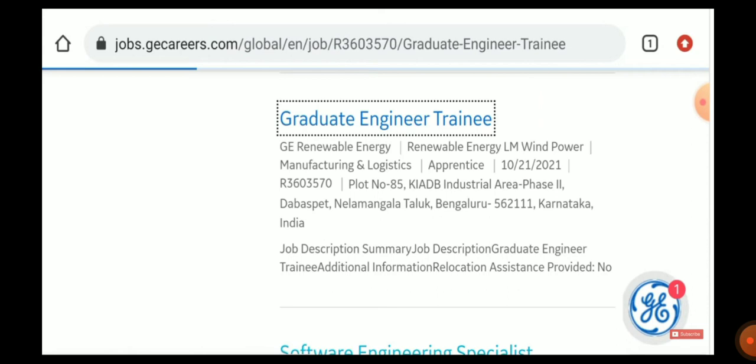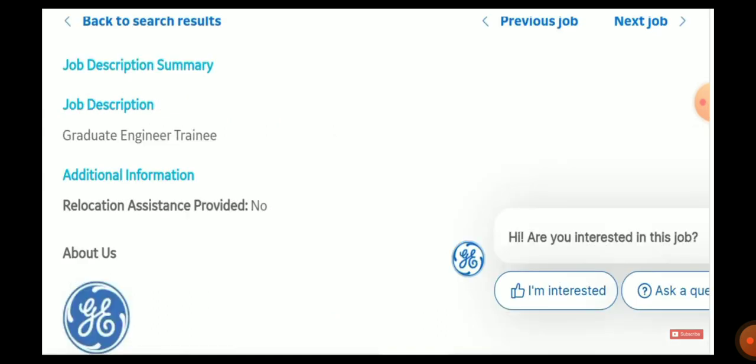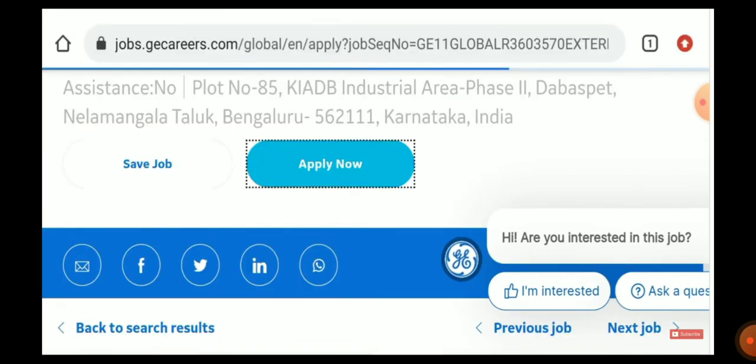When you search, you can see graduate engineer training, and the job location is in Karnataka. So if you are willing to work in Karnataka, you can read further. If you are willing to work, you can click on the icon apply now. Let us see what all they are asking. For the graduate engineer training, they haven't given much regarding the company.